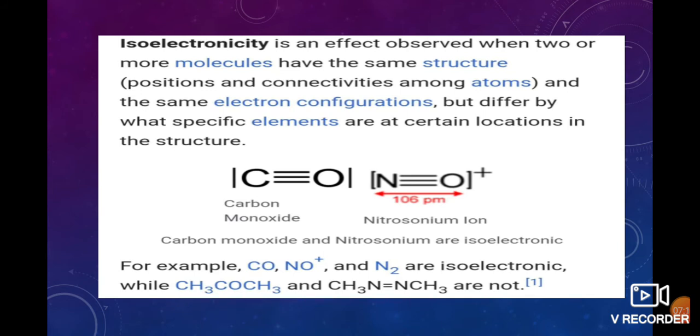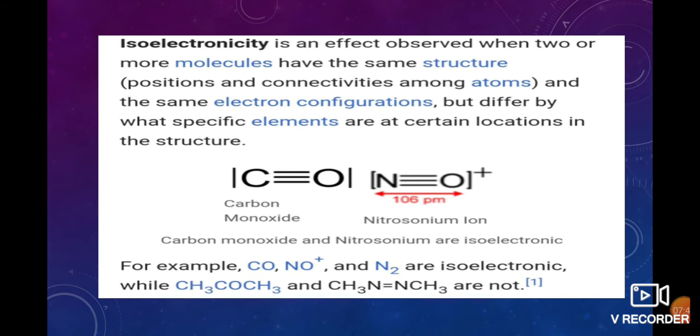Isoelectronicity is an effect observed when two or more molecules have the same structure and same electronic configuration but differ by specific elements or at certain locations in the structure. For example, we take carbon monoxide and the nitrosonium ion. These two are isoelectronic. These two have the same bond and same structure.